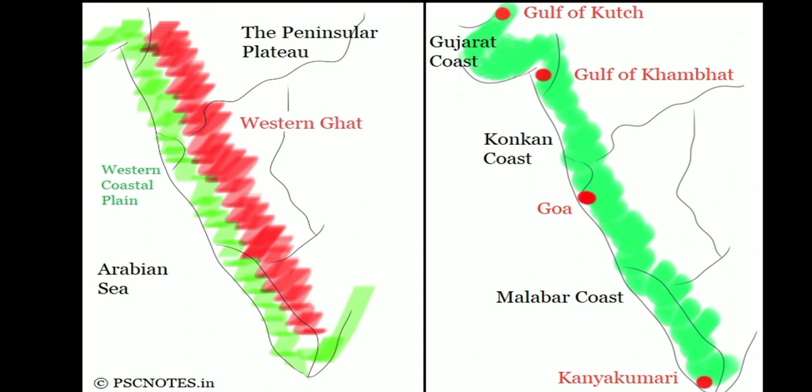It extends from the Rann of Kutch to Kanyakumari. It is narrow, steep, and rocky. It can be divided into three parts. The Konkan coast, which lies to the south of the Gujarat plain, extends from Daman to Goa. The Karnataka coast, which extends from Goa to Mangalore, and the Malabar coast, which extends from Mangaluru to Kanyakumari.